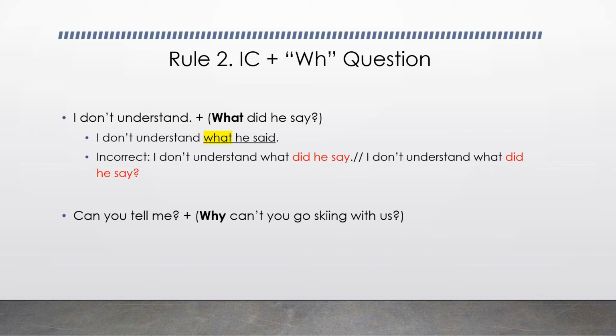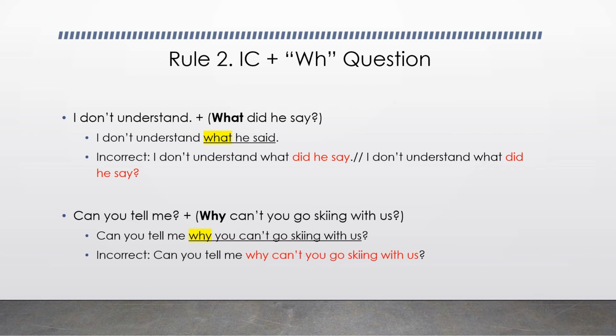Can you tell me? Why can't you go skiing with us? Can you tell me why you can't go skiing with us? Now the subordinator here is why, a WH question word. And it is incorrect to say again, can you tell me why can't you go skiing with us? And remember that the question mark belongs to your independent clause, can you tell me?